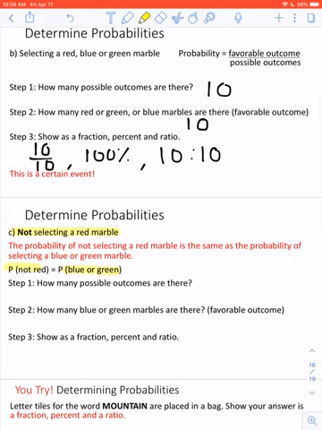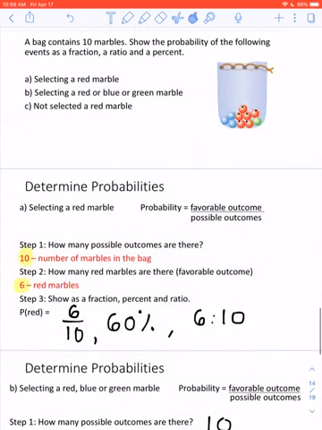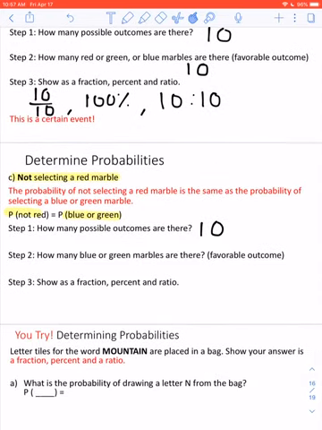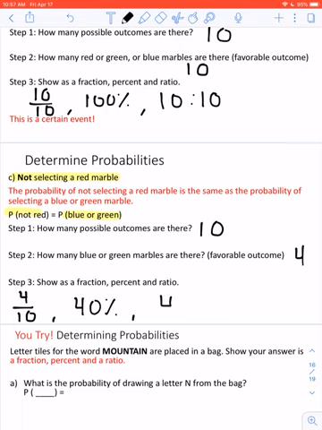So step 1, how many possible outcomes are there? 10. The number of marbles in the bag hasn't changed. How many blue or green marbles are there? So if we know that there's 6 red marbles, that means there's going to be 4 that are blue or green. Show this as a fraction, percent, and ratio. Total goes on the bottom, 4 goes on the top. This is 40%, and as a ratio, 4 out of 10 chance.